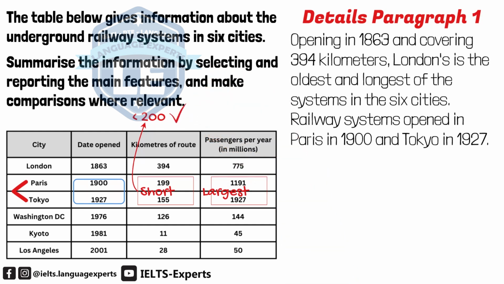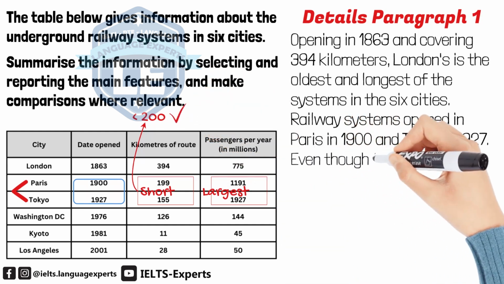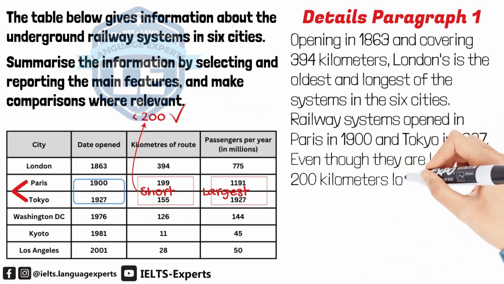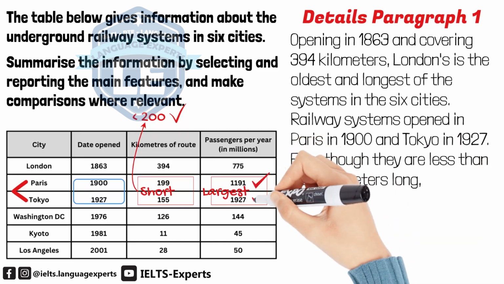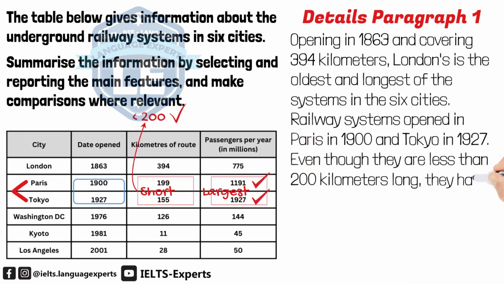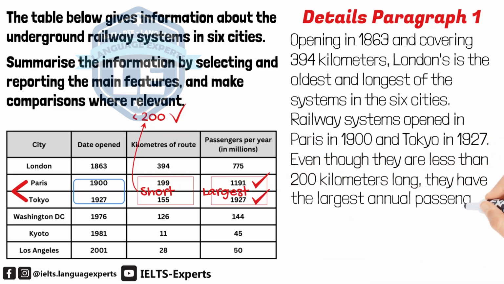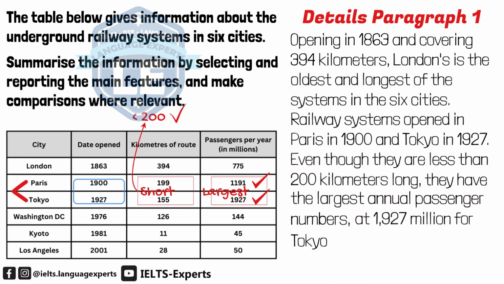Now, I will give a rough number for their routes. Even though they are less than 200 kilometers long, be careful that you need to use less with measurements, not fewer than 200 kilometers long. Next, I will report passenger numbers precisely. They have the largest annual passenger numbers at 1,927 million for Tokyo and 1,191 million for Paris.